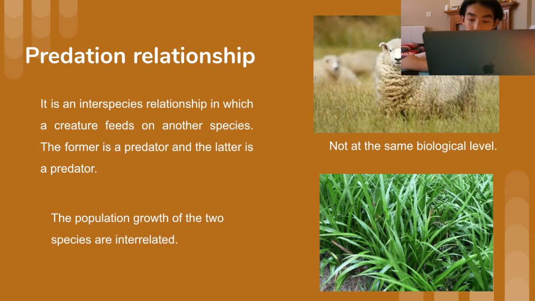If the grass population declines, sheep will not have enough energy to reproduce, which declines the birth rate, so the sheep population will also decline.